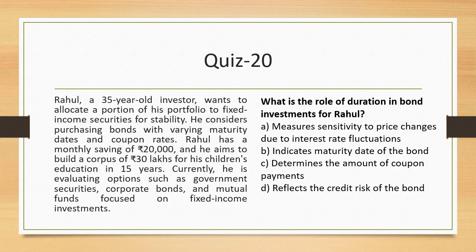So the same problem remains. So what is the role of duration in bond investment for Rahul? So we have already learned a part of duration. Measures the sensitivity of price due to change in rates, indicates maturity of the bond, determines the amount of coupon, reflects the credit risk. Well, no, this is the first one which will be the right answer.